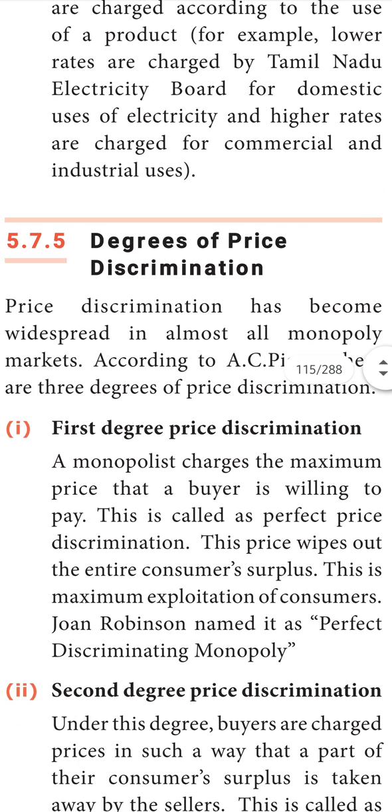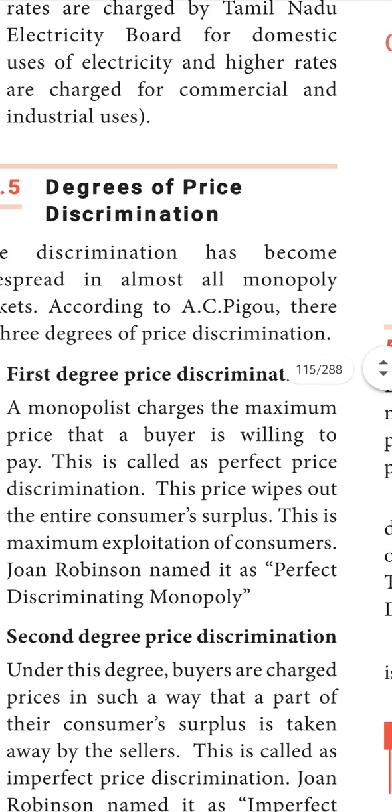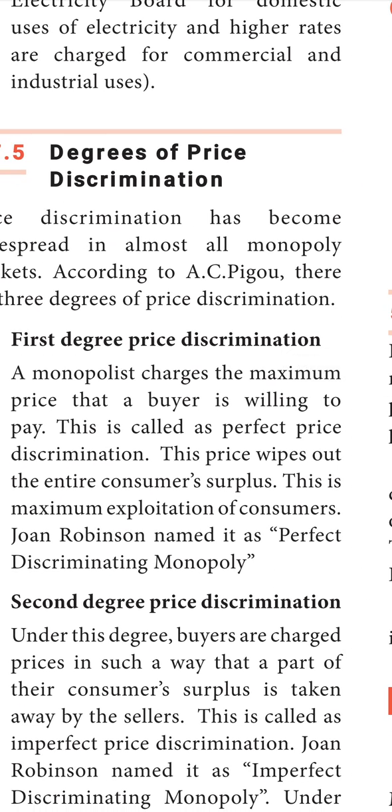First degree price discrimination, second degree and third degree price discrimination. First degree: a monopolist charges the maximum price that a buyer is willing to pay. That means they are collecting the maximum price from the person who is willing to pay. This is called perfect price discrimination. This price wipes out the entire consumer surplus.